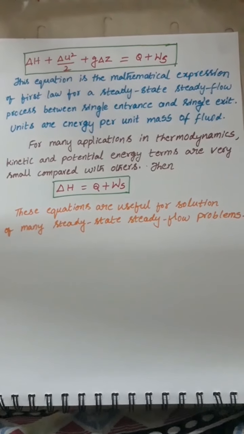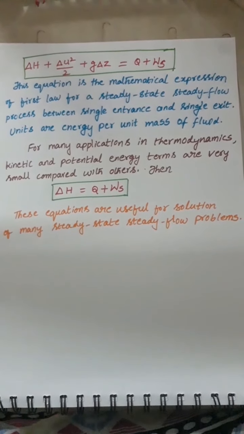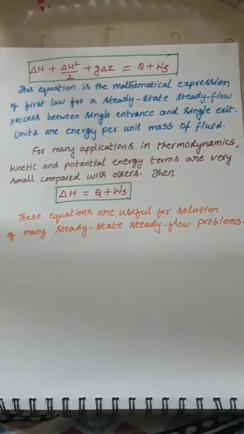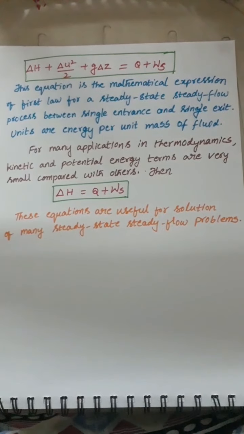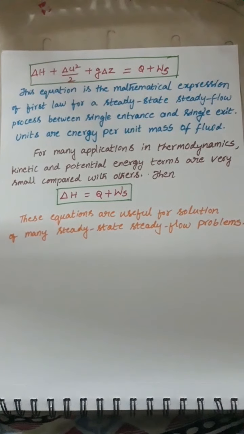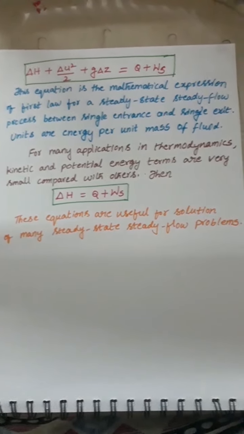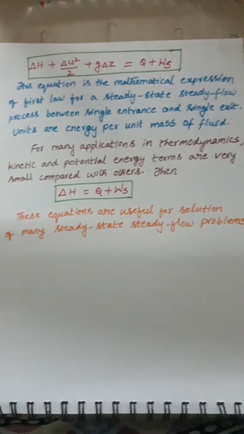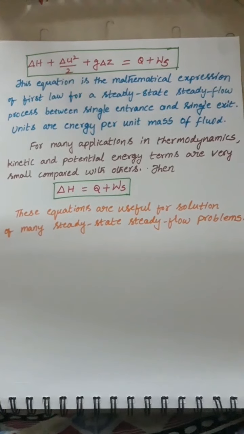These two equations are useful for the solution of many steady state steady flow problems. We can solve many of these problems by using these two equations, based on enthalpy. So this is about the steady state steady flow process based on the first law of thermodynamics.